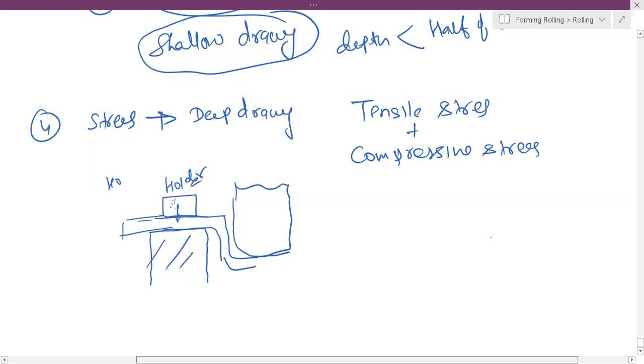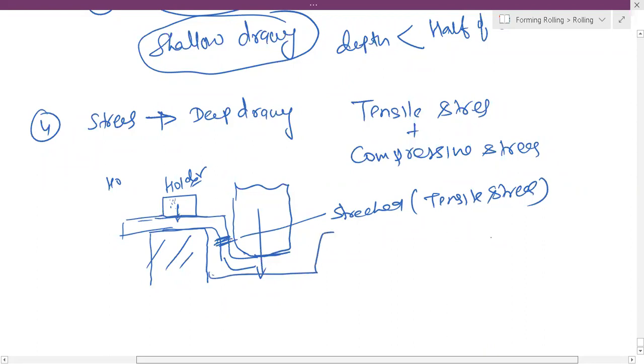There will be a holding force. When it is pulled, this part will be stretched, and then tensile stress will develop. And when it goes into the cavity, there will be compression also. Once it presses, it will compress.